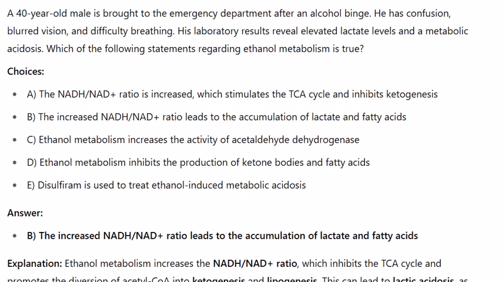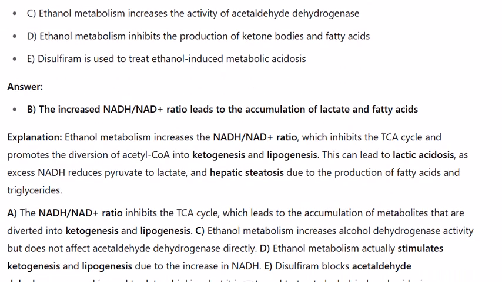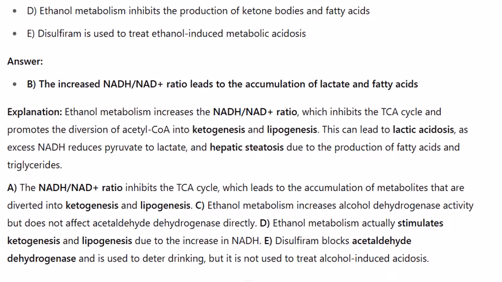Explanation: ethanol metabolism increases the NADH-NAD+ ratio, which inhibits the TCA cycle and promotes the diversion of acetyl-CoA into ketogenesis and lipogenesis. This can lead to lactic acidosis, as excess NADH reduces pyruvate to lactate, and hepatic steatosis due to the production of fatty acids and triglycerides.